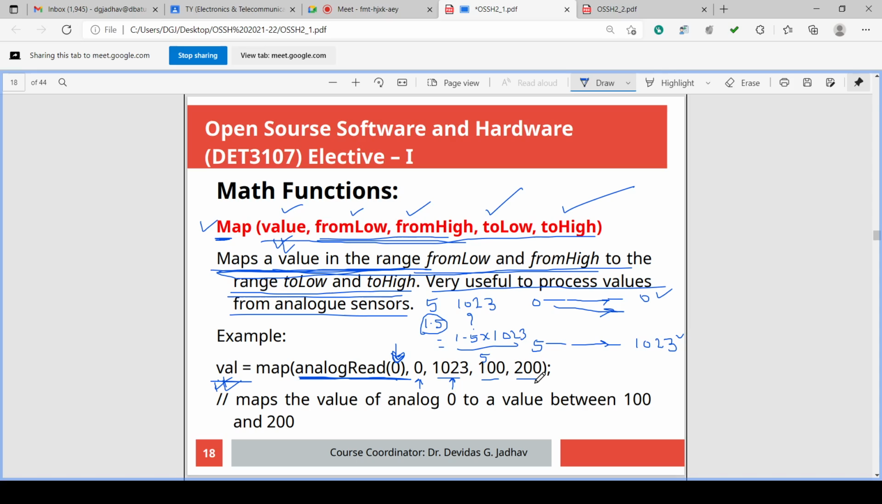Isn't it? You want to map that value from 0 to 1023. You want to map it to 100 to 200, or 0 to 255.